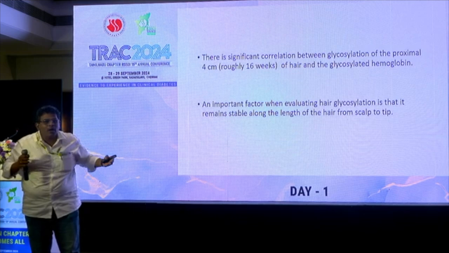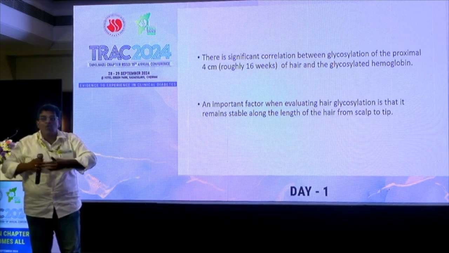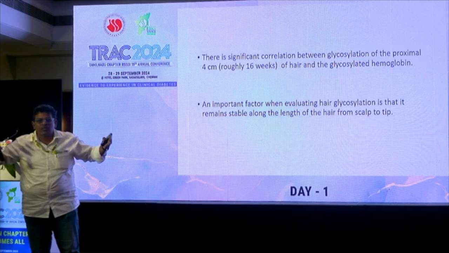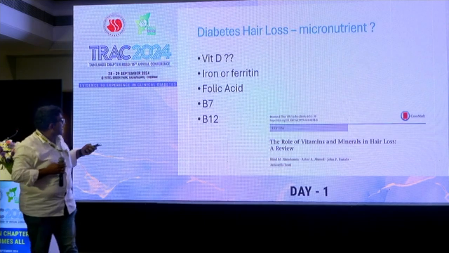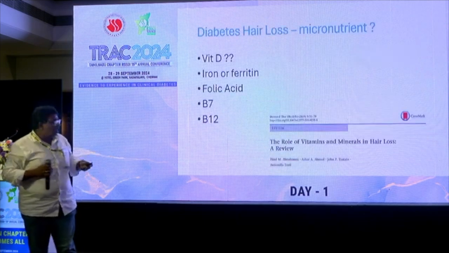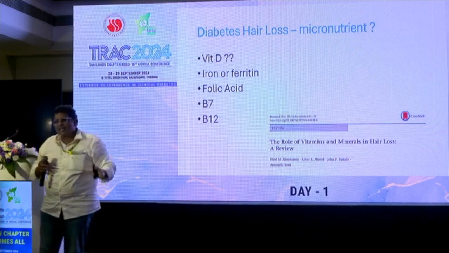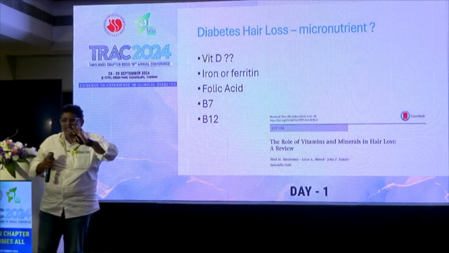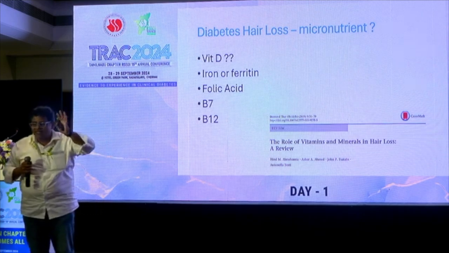So tell me one parameter from which we can assess the glycemic control of a patient for 1 year. There is no test at all to do that. So from the hair, we can pick up that point. Even 1 year of glycation can be seen over there. And the moment a patient comes with diabetes and hair loss, what do we do? We put them on lots of vitamins. There might be selenium increased, chromium increased, toxicity of selenium, zinc decreased. All these things can be assessed in the hair.